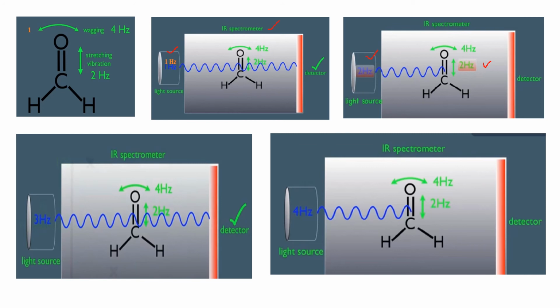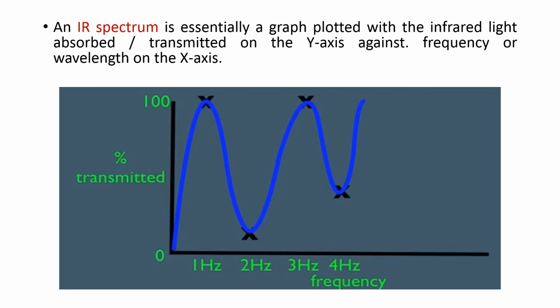If you see the graph, the IR spectrum, generally the graph is drawn between transmittance and frequency, or you can take transmittance and wave number in units of per centimeter, or you can take absorbance and wave number also. If you observe the diagram, the spectrum, first we have passed 1 Hz.